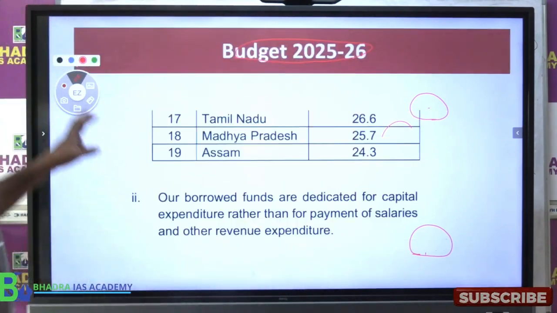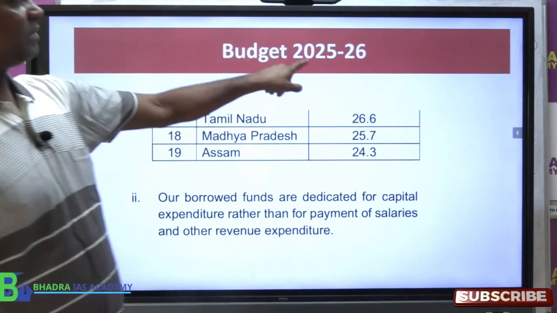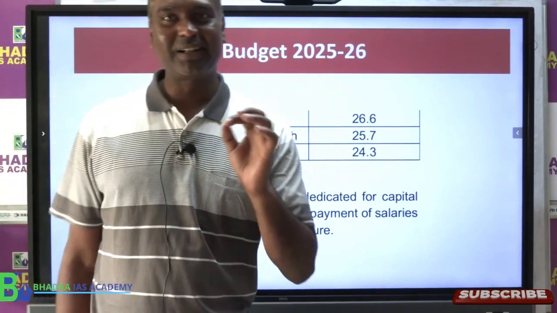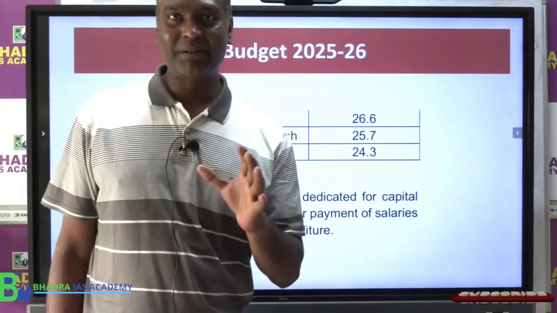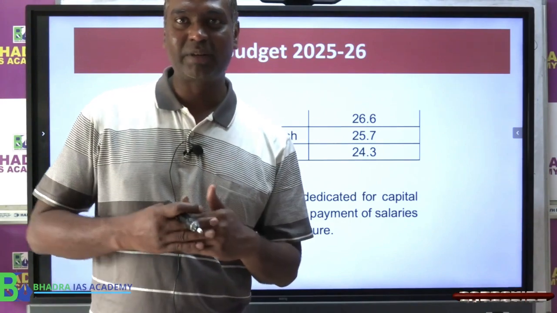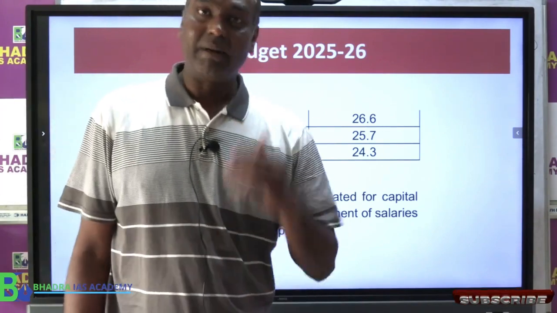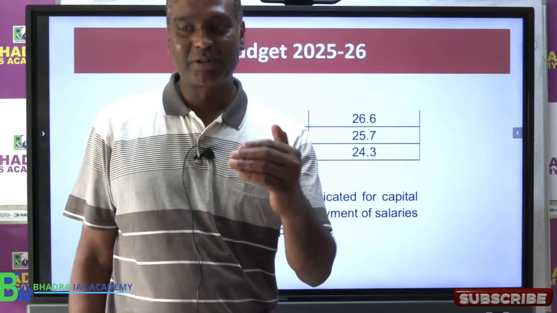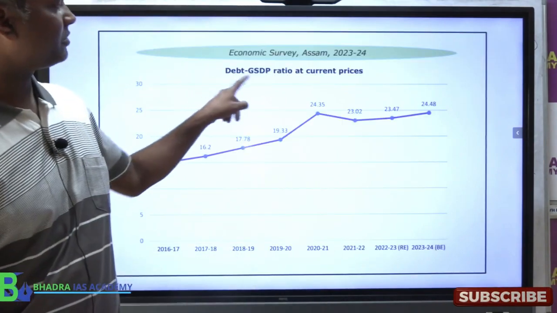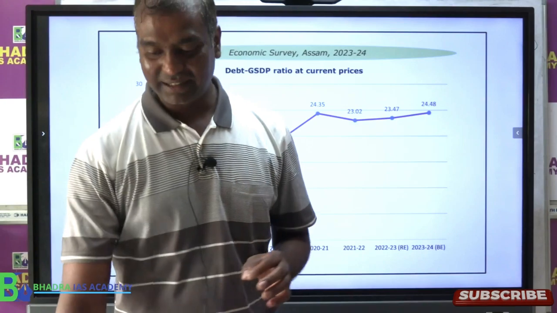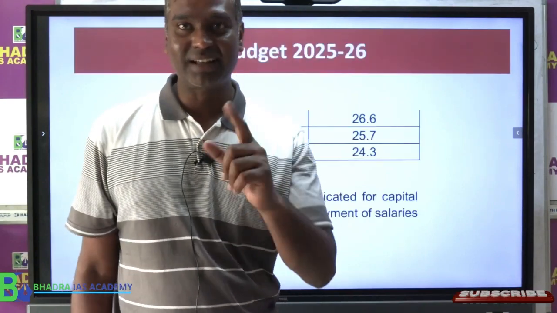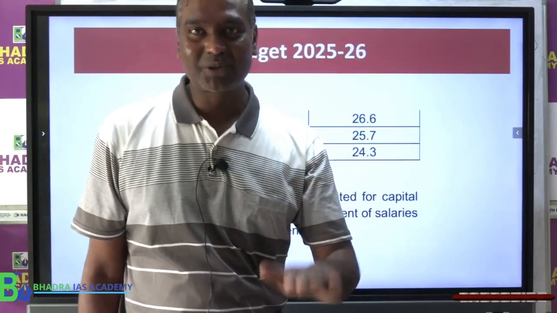Now this year budget you see, Assam government का ये जो नया बजट है ना 25-26, इस बजट में Government of Assam has given a comparison of different states. बाकी सब स्टेट का ये डेब्ट टू जीडीपी रेशियो ज्यादा है, असम का बहुत कम है.